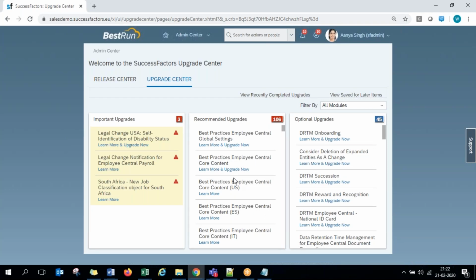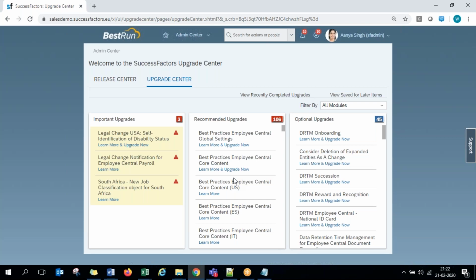The first kind is already activated by the system, where once in a quarter, sometimes on weekends in the late night hours, they run those upgrades. If required, they announce the downtime of the system in advance, and they take it down for around 4-5 hours maximum in the midnight hours.